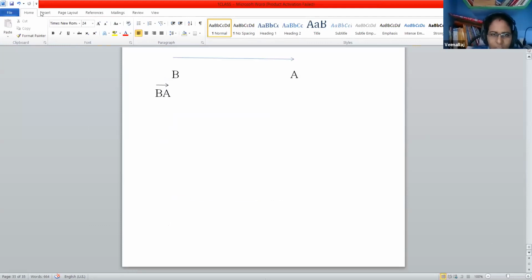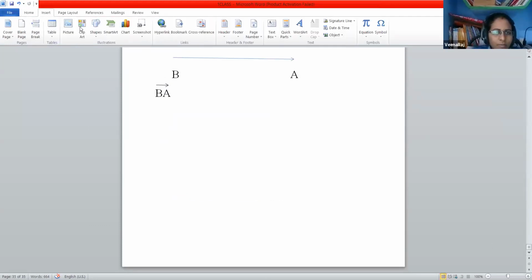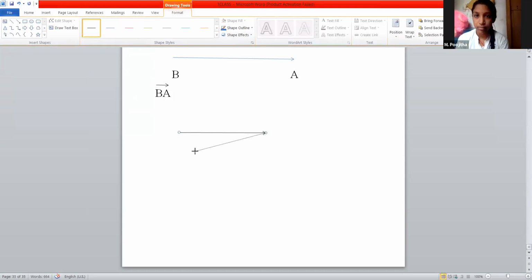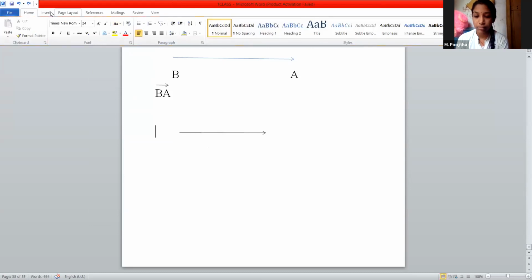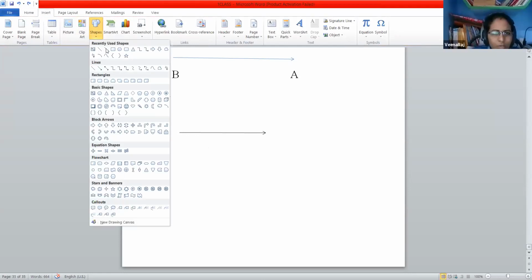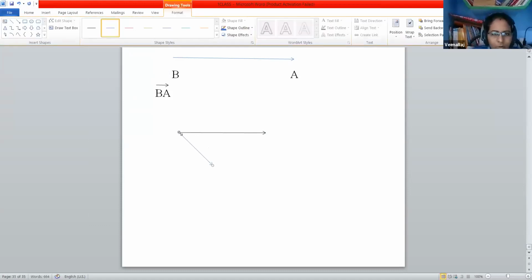Suppose I take two rays here. One ray is like this, and one more I'll take from the same point.